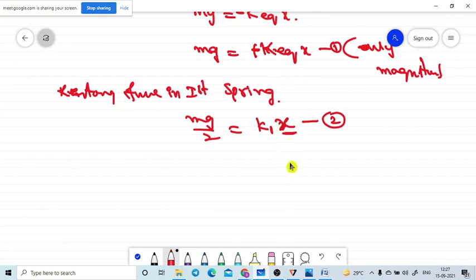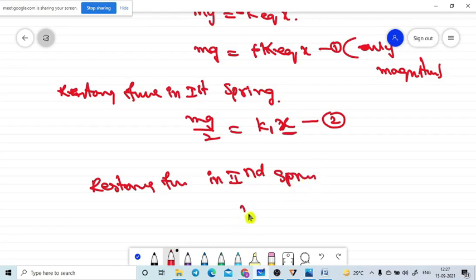In the same manner, what is the restoring force in the second spring? mg by 2 is equal to k2 into x, equation number 3. But one thing you need to check here: add equations 2 and 3.